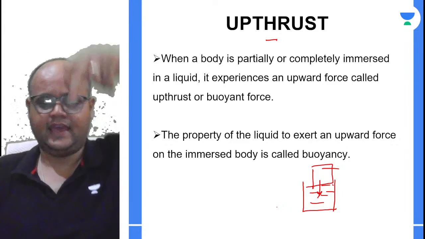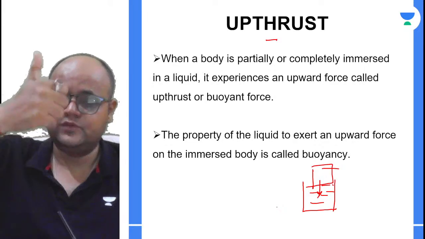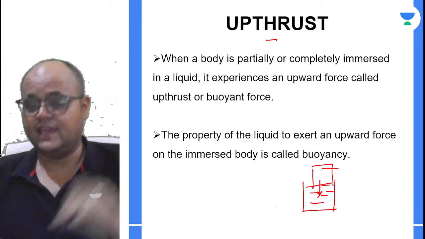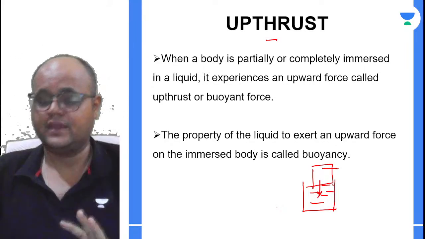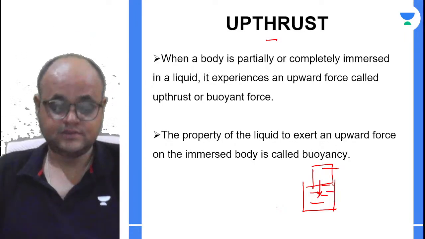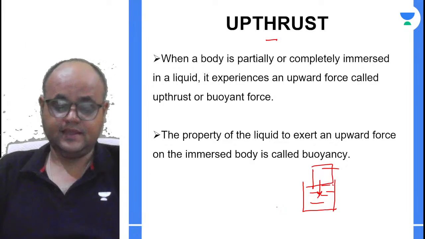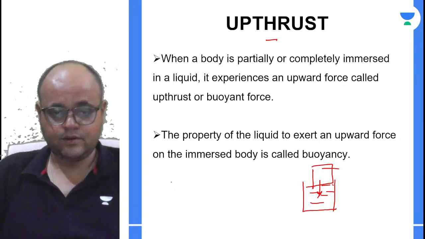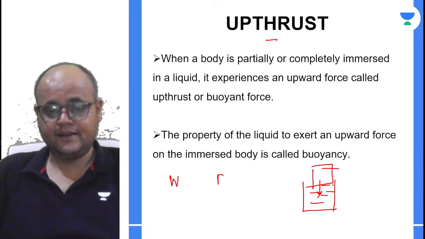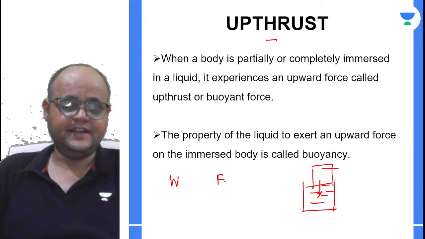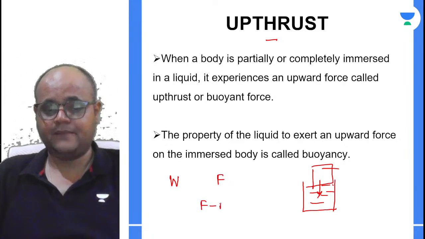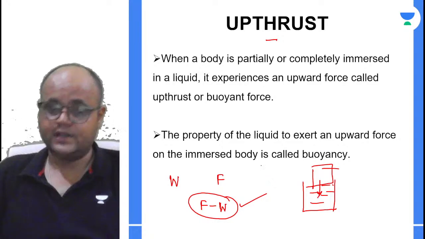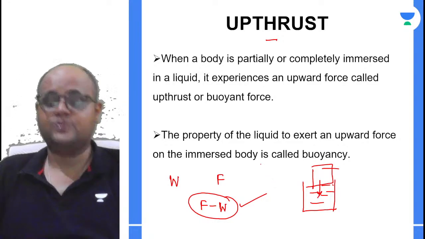Obviously every body has its weight acting downward, and the buoyant force will be acting upwards, or you can call it upthrust. The behavior of the body, whether it is sinking, floating, or partially sinking, depends on the resultant of these two forces. Understood? Let W be the weight and F the buoyant force. The behavior of the body is decided by F minus W. This F minus W will decide whether it will float, whether it will sink, or how much force will be acting upwards.